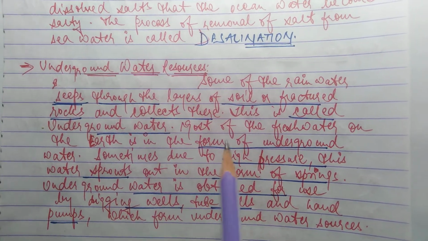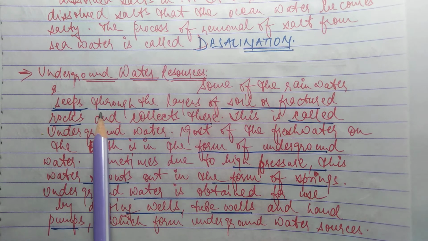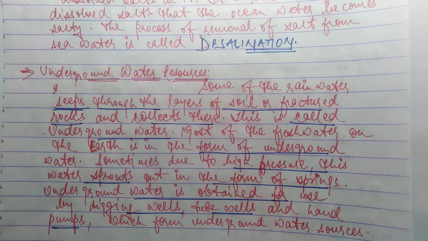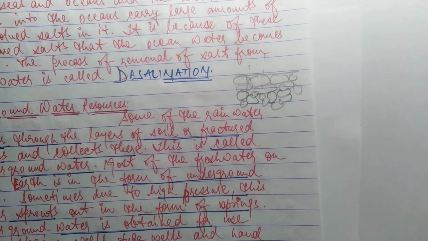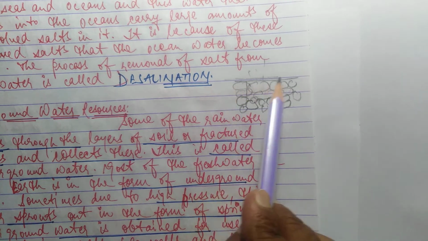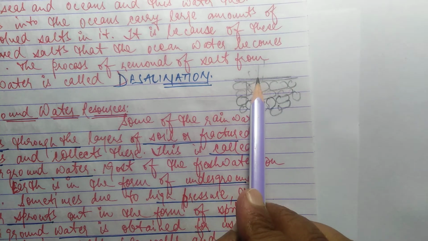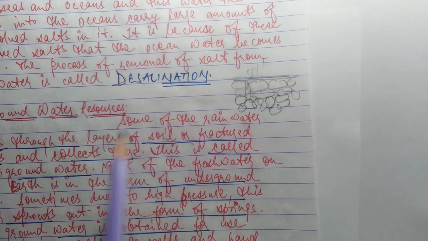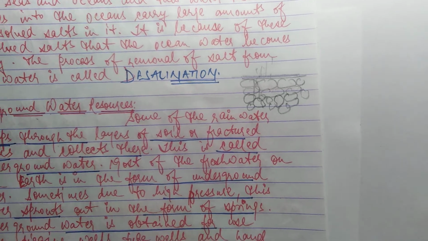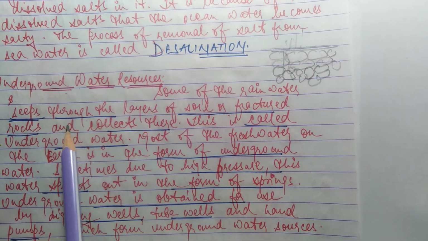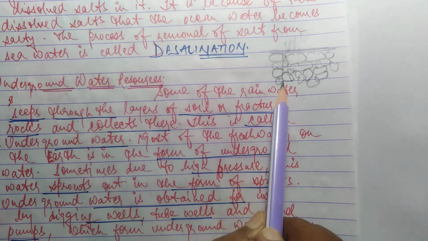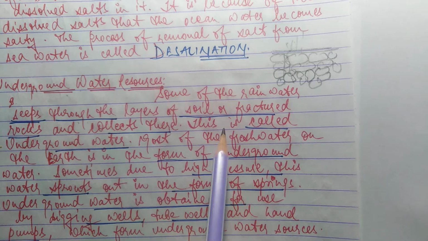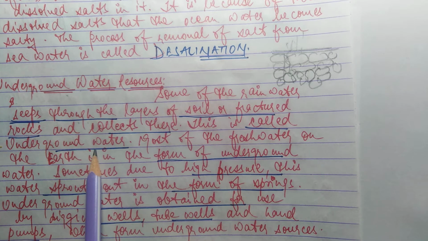Underground water resource. Some of the rainwater seeps through the layers of the soil or fractured rocks. You can see in the diagram, this is the earth's surface. The water falls on the earth and comes down. Some of the rainwater seeps through, means coming down through the layers of soil or fractured rocks and collects there. This is called underground water.